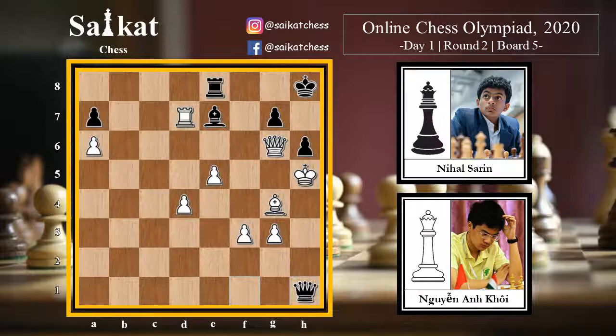But the thing is that chess is a legit sport, and like any kind of sport, chess is also run by adrenaline rush and also psychological imbalances and all those kind of things. So it really matters how you deal with pressure and these kind of tense situations. And Nihal has just shown that he actually has the potential to become world champion, because a world champion should have the quality to deal with pressure.